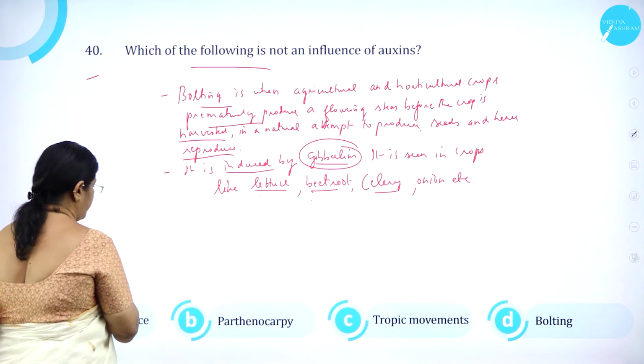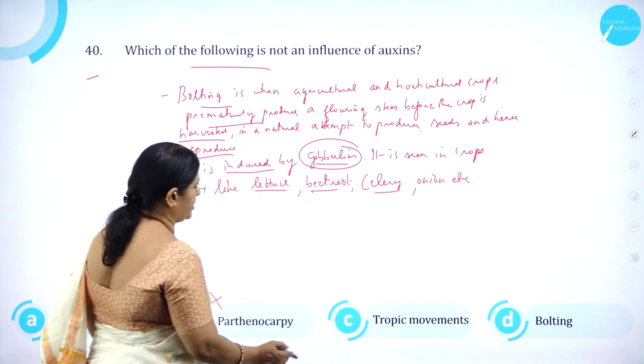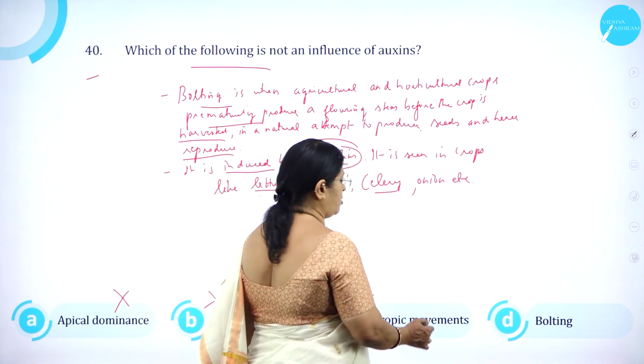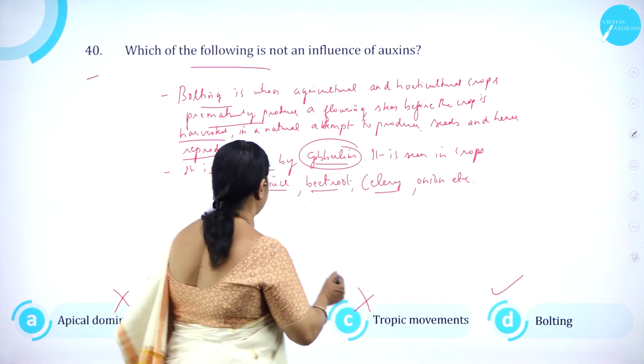Option A, apical dominance, is wrong. Option B, parthenocarpy, is wrong. Option C, tropic movement, is wrong. Option D, bolting, is correct.